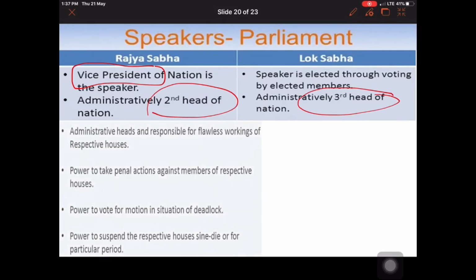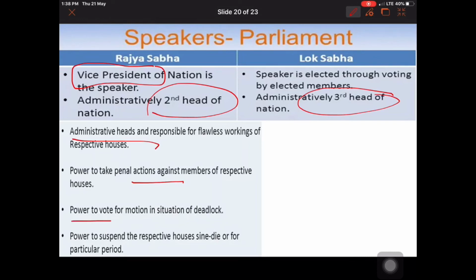Similarly he enjoys some powers also. He is the administrative head, and he is responsible for the smooth working of the parliament, or the smooth working of the Lok Sabha. Then he can take action against or penalize members who violate the rules of the Lok Sabha, for its smooth working.